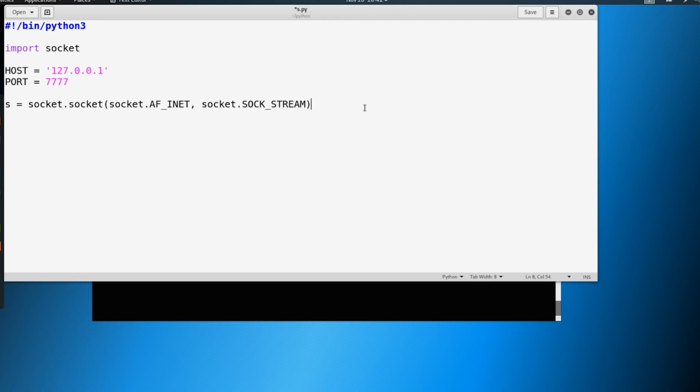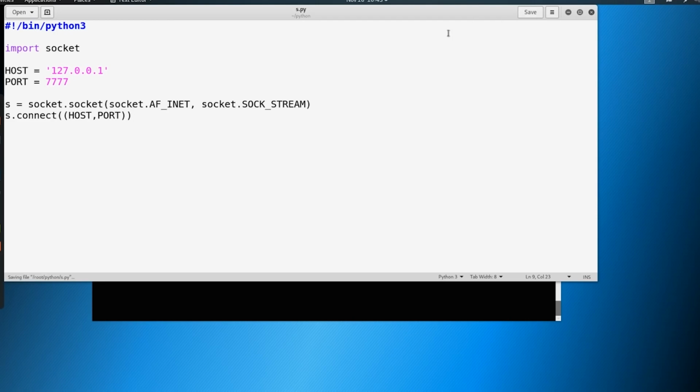So let's say we want to make a connection. We're going to say s.connect. Now connect is just another part of the socket module. We're declaring the socket, and then calling .connect with two parameters: the first is our host variable, and the second is our port variable. We could, in theory, just put in 127.0.0.1 and 7777, but it's just easier to define those in variables up top and then use them later to connect.